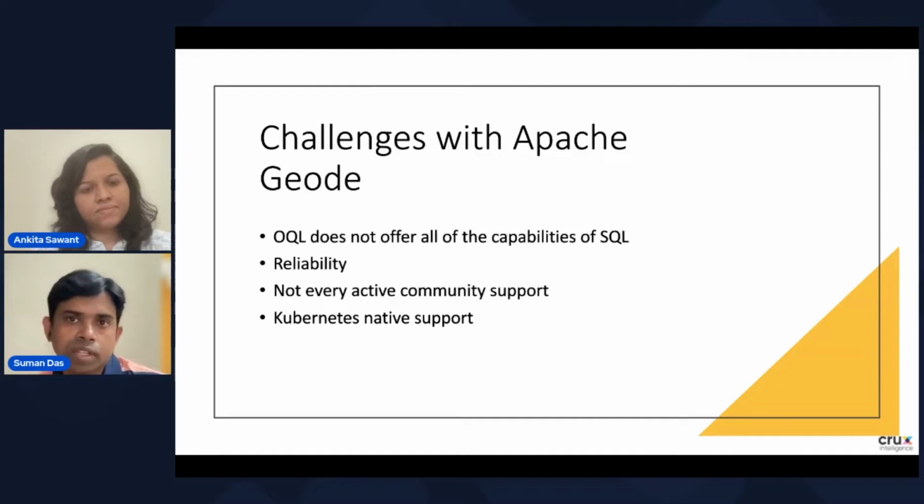For example, there were frequent data corruptions and data loss. The Apache Geode community was not very active. Apache Geode doesn't provide native Kubernetes support, and the query language used by Apache Geode doesn't provide all the SQL querying capabilities like aggregations, and there are many more. So we started looking out for some alternatives.